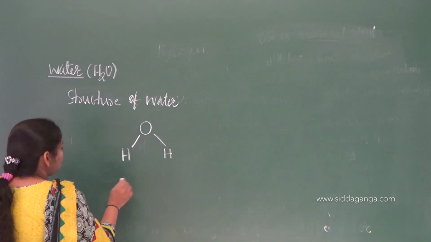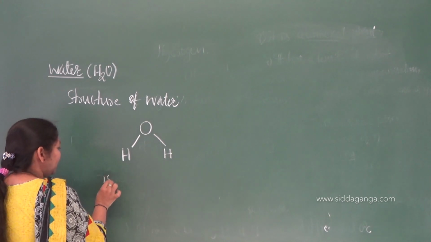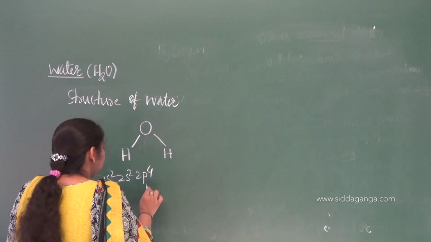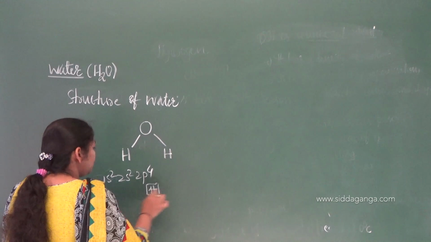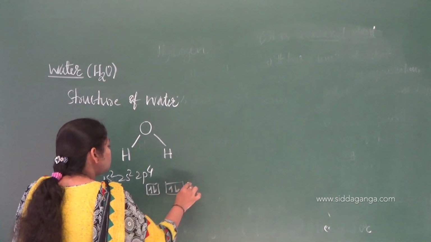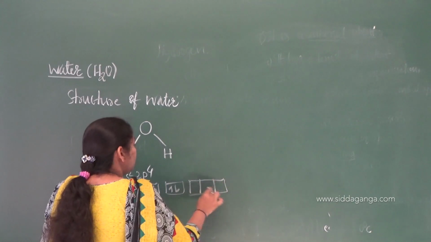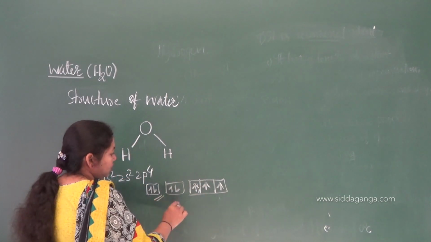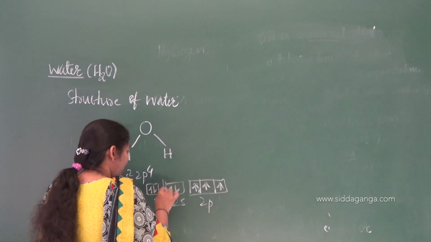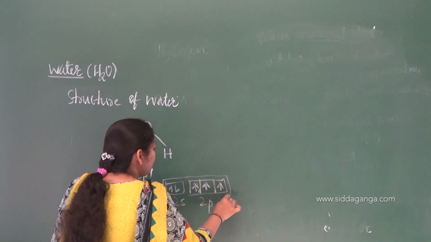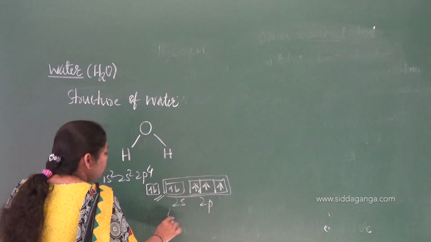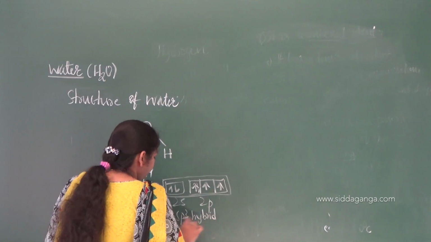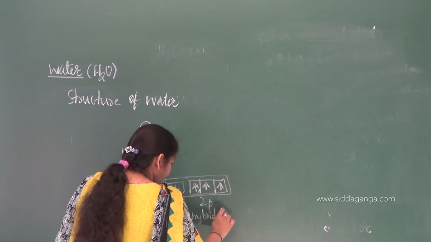Oxygen's atomic number is 8, and its electronic configuration is 1s2, 2s2, 2p4, meaning 4 electrons in the p orbitals. Here one 2s orbital overlaps with three 2p orbitals, leading to the formation of 4 sp3 hybrid orbitals.